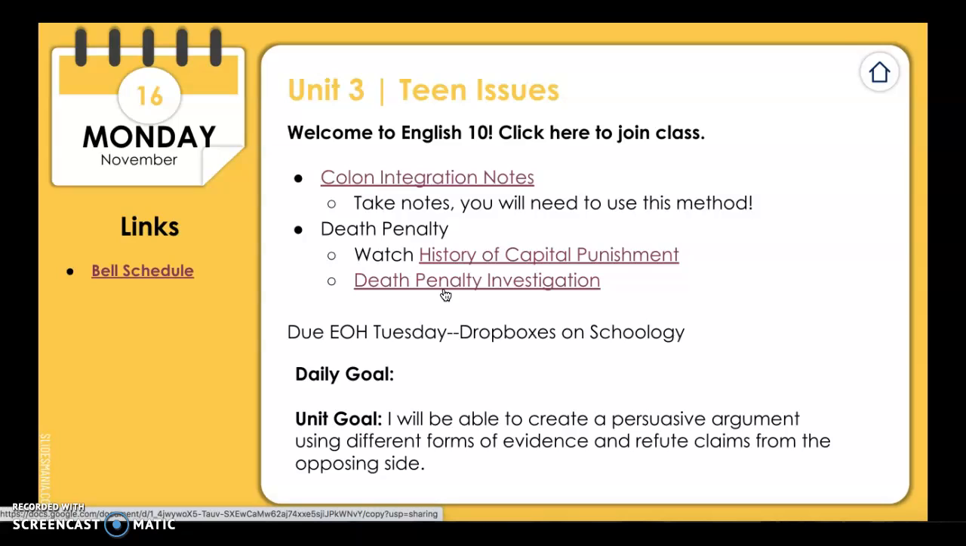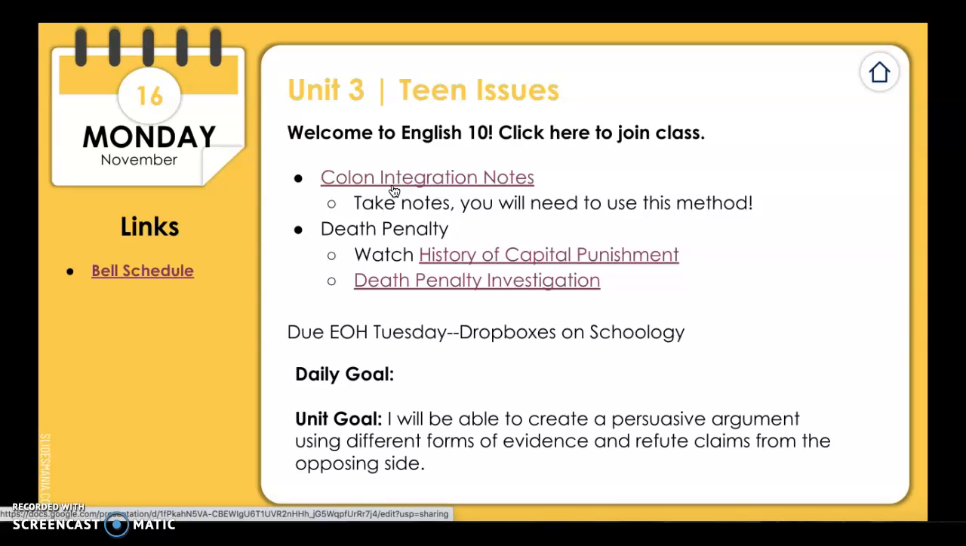So today what you need to do is first you need to take some quote integration notes. Go through this PowerPoint here and take quote integration notes. You will remember that we've been working on comma integration, and now we're going to move on to the next type of integration. From now on, remember, you will always be required to integrate your quotes. So make sure that you have those notes.